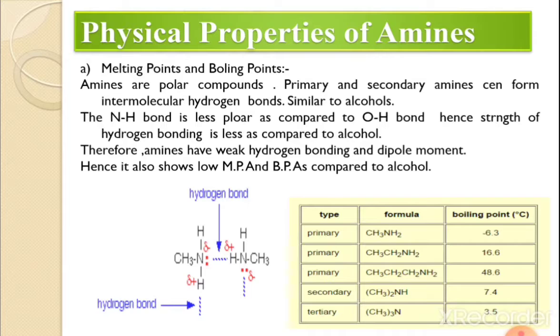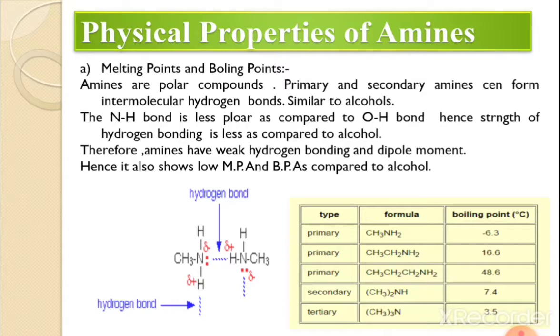And due to this weak hydrogen bonding, they show lower melting and boiling points than the alcohols of comparable molecular weights. And they show higher melting and boiling points than the alkanes of comparable molecular weight.